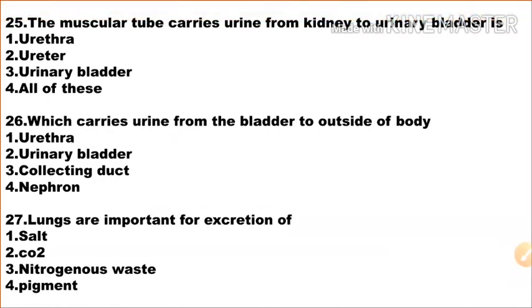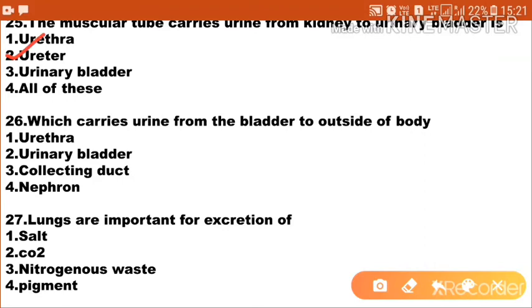Next question, the muscular tube that carries urine from kidney to urinary bladder is option 1 urethra, option 2 ureter, option 3 urinary bladder, option 4 all of the above. So the correct answer is ureter. The ureter carries urine from kidney to urinary bladder. So option 2 is the correct answer, ureter.